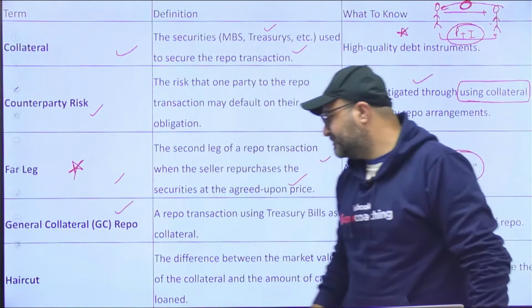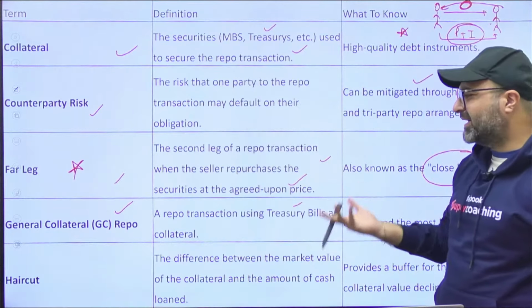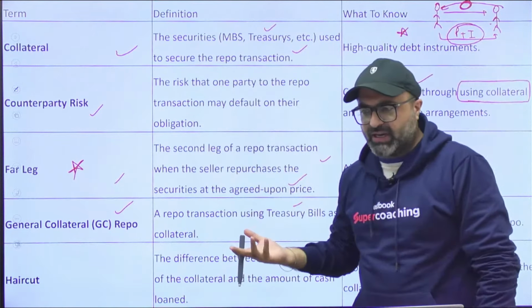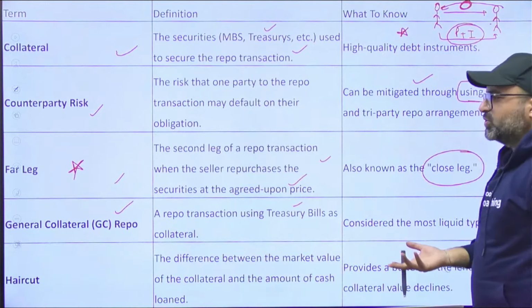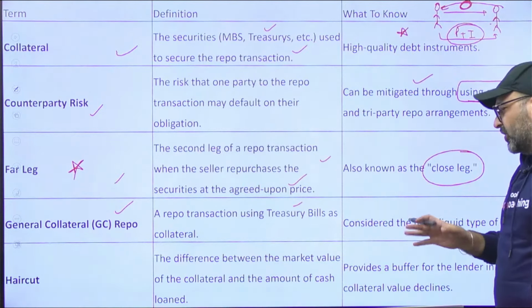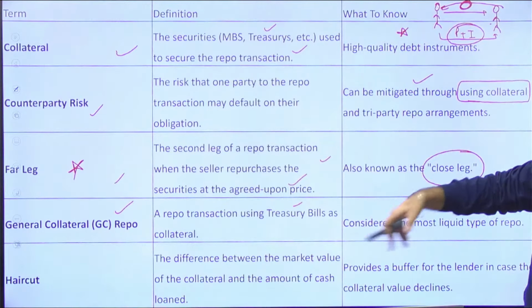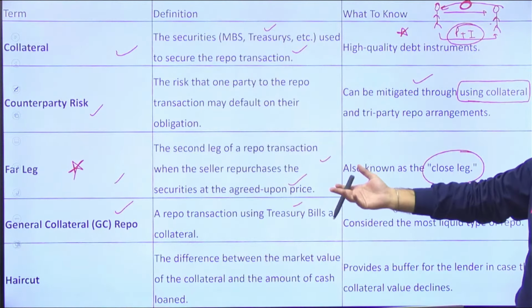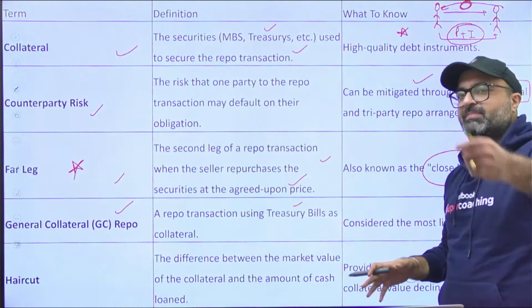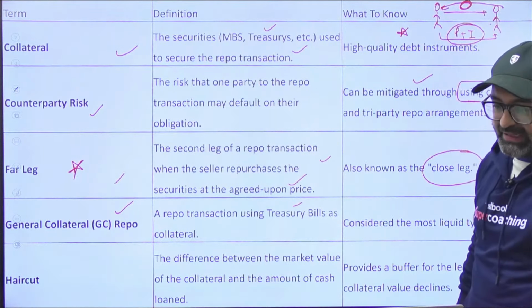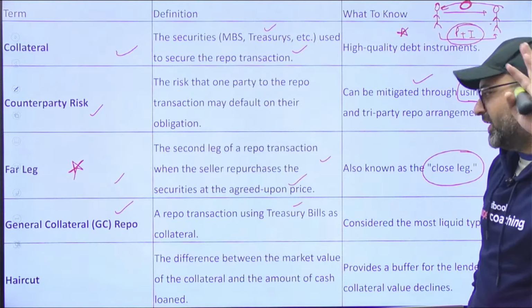Generally, treasury bills issued by the government are used as collateral, but this is not the only case. You can even use other securities as collateral to borrow under a repo transaction. Repo transaction basically means repurchasing agreement. You need to fulfill the criteria of the repurchasing agreement, which is very important.